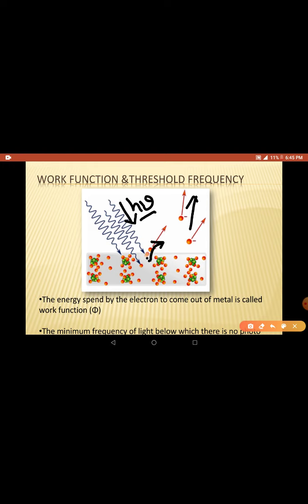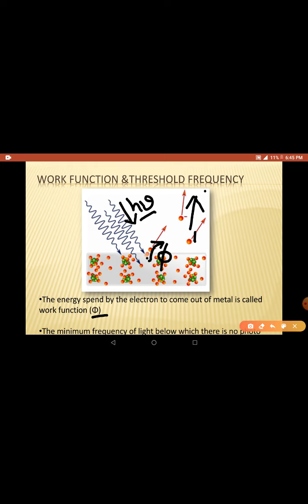So h mu is absorbed by the electron and it spends some of the energy here. What is that? Phi, the work function. In general, work function is denoted by phi. So it spends some energy to come out of the metal. So some energy is lost by the electron, and if it has any remaining energy, it will use it to run away from the metal.